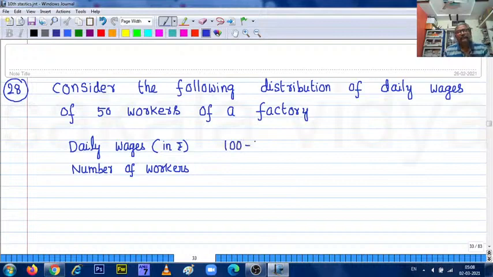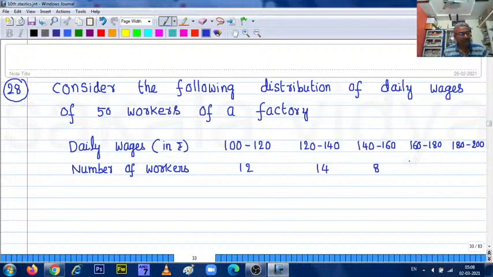Number of workers: 100 to 120, 120 to 140, 140 to 160, 160 to 180, 180 to 200. 12 workers here, and for the next class intervals 14, 8, 6, 10.